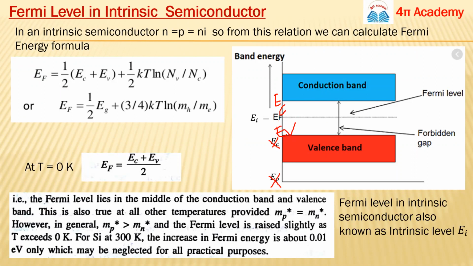And this is EF, the energy of the Fermi level. So see guys, in an intrinsic semiconductor, the Fermi level lies just between these two bands, conduction and valence band. And for an intrinsic semiconductor, this EF can also be represented by EI, meaning the intrinsic level is equal to the Fermi level. From here, you can also relate this EF with MH star and ME star.